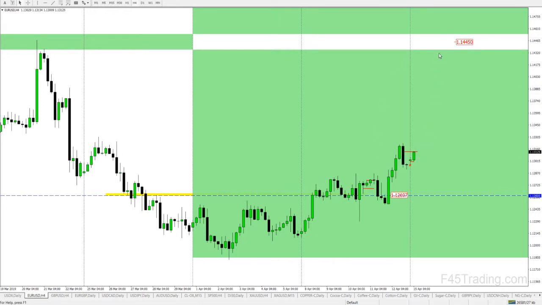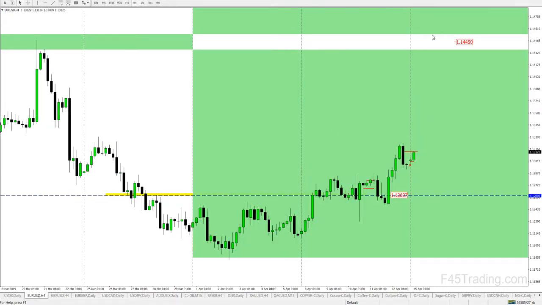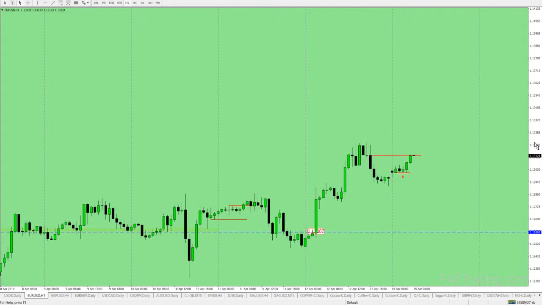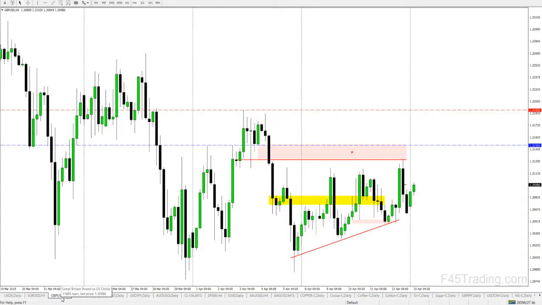We could, however, see it run up if the US dollar does slam down into these lows in here, and if it decides to reject, we could see a bit of a rejection up here and then price come down again. Again, we'll just have to wait and see how the week pans out, but so far, I do like what I'm seeing. Like I say, I'd like to see price come down in here once, tag off of that, and then start to run higher.